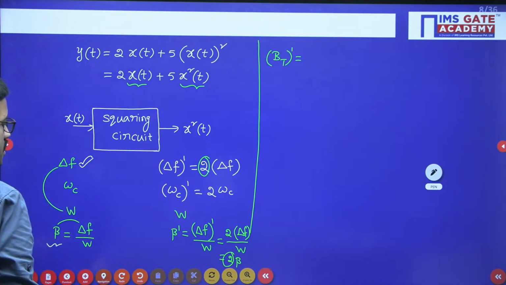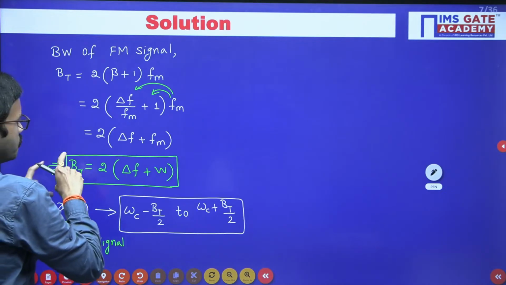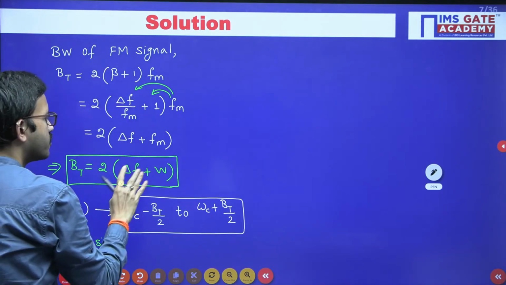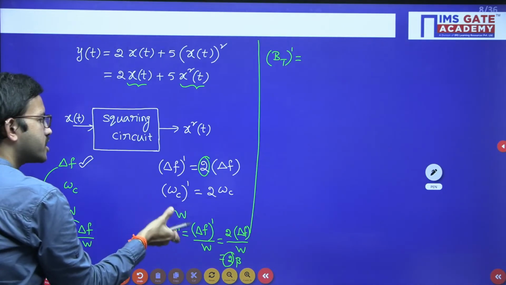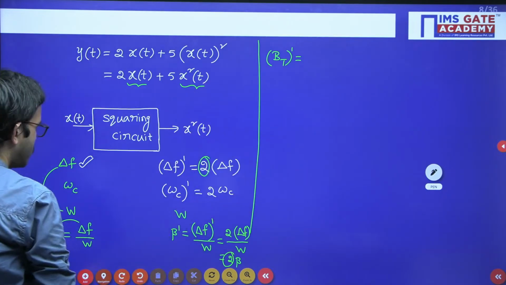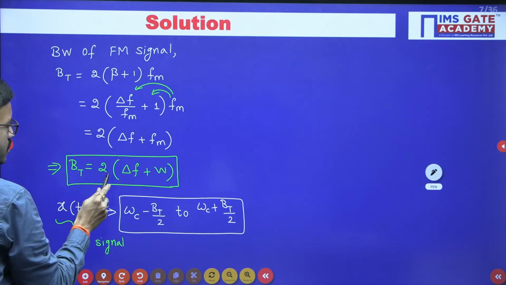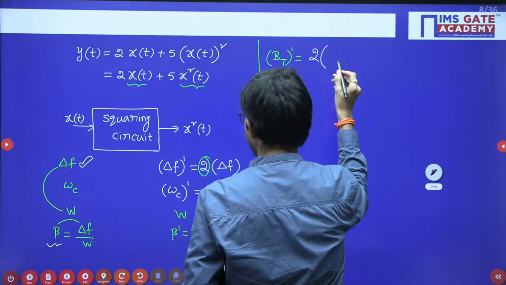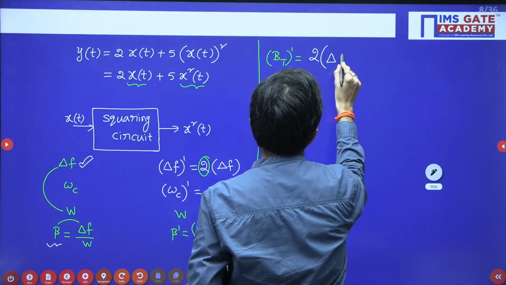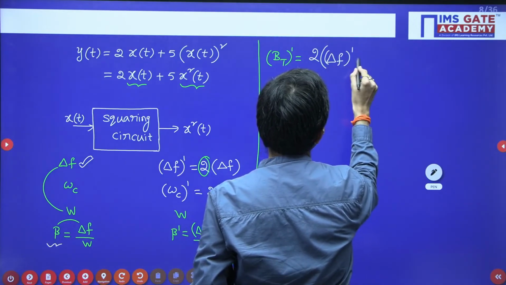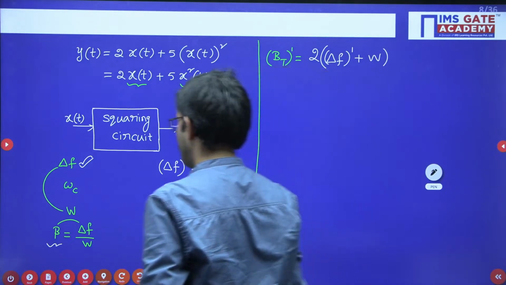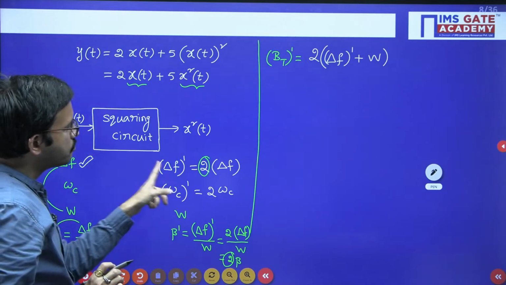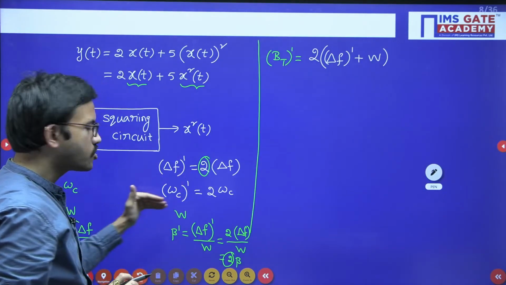Now with this understanding, you have the bandwidth formula for the FM signal like this: 2 into delta f plus W. Now whatever modification values we got, with that we will consider. So bandwidth equals 2 times, in this case delta f dash plus f_m, and f_m is nothing but W. Here delta f has a modification, and regarding W there is no modification.